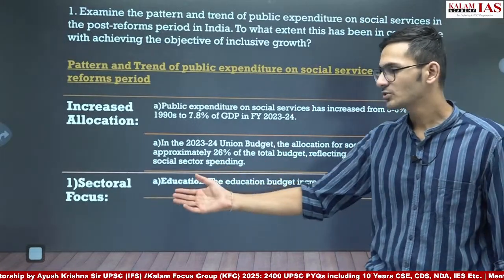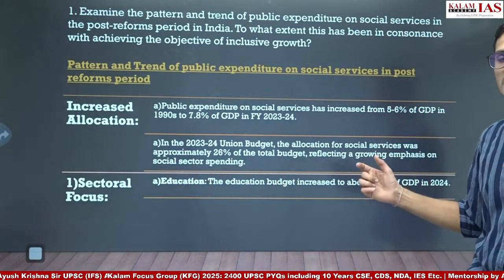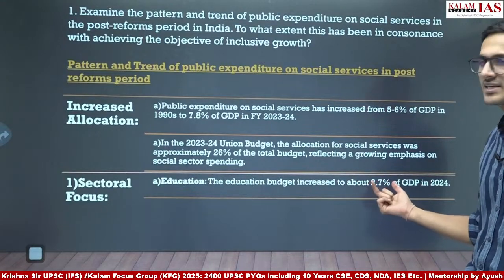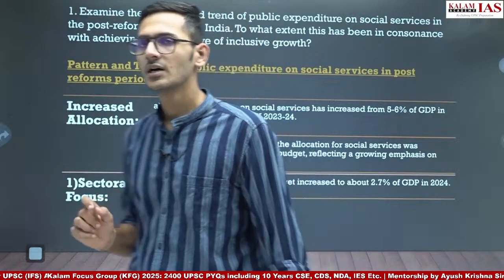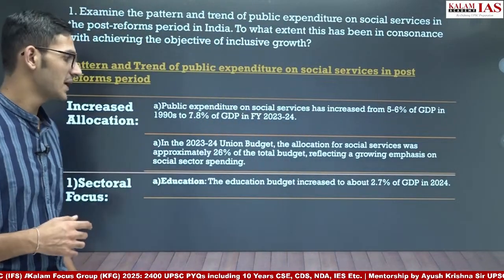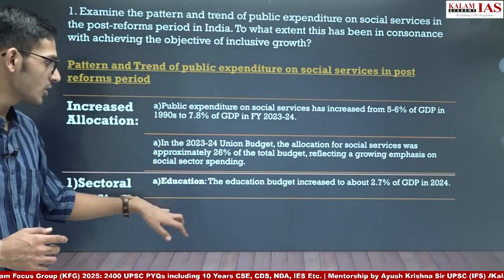We can start with education. We know that the budget allocation is around 3%. Even if you do not remember the exact data, that 2.7%, you can write that around 3% of GDP is spent on education every year. This shows that the government is focusing on education.